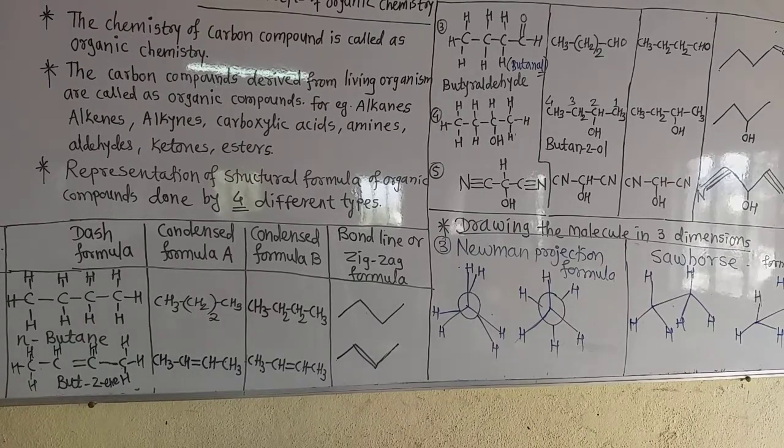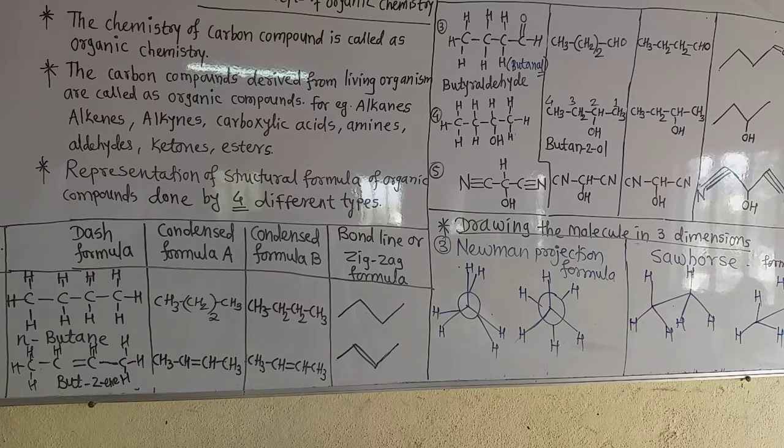Now see on the blackboard, there is the third method of drawing organic compounds in three dimensions. Three-dimensional means the molecule has length, breadth and height. Two-dimensional is only on plain paper.